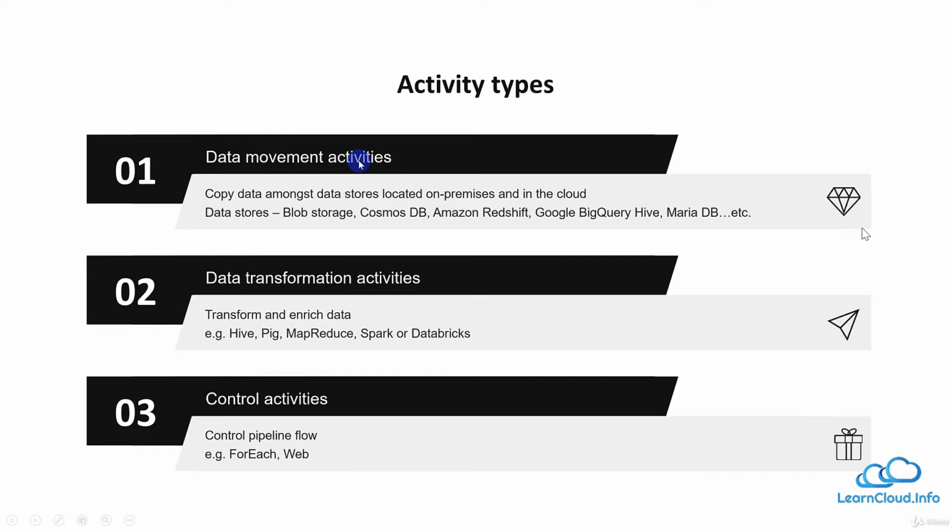We have data movement activities, which move data from source to destination. And there are many connectors, I think more than 90 connectors now, to connect with different sources and different destinations. And we have data transformation activities. As we discussed, we can use Hive, Pig, Notebook, and different activities to transform our data, or we have the full-fledged data flow activity to transform our data. And then finally, we have control activities to control the flow of our pipeline, maybe ForEach or Web or If and all different kinds of activities.